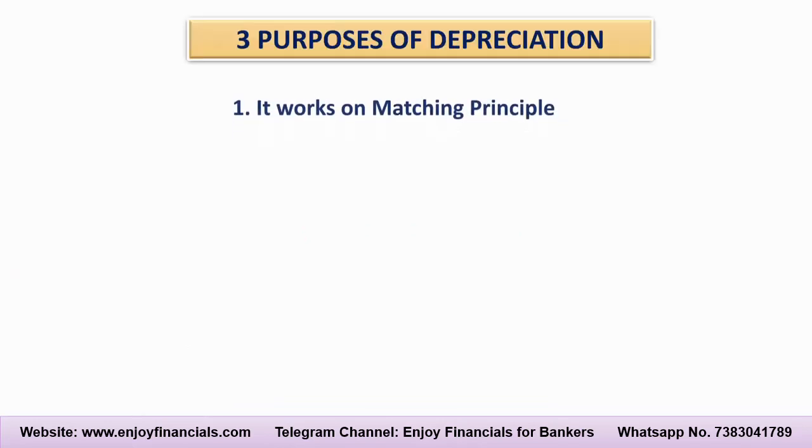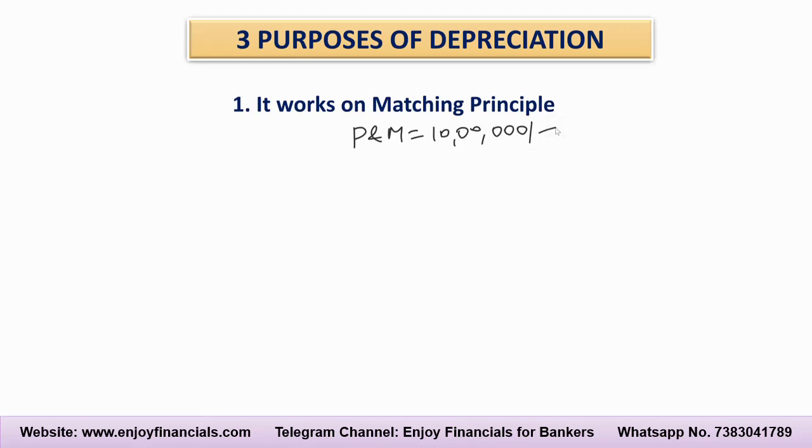The first is the matching principle. What does the matching principle say, friends? Whenever a company purchases, suppose, plant and machinery of 10 lakh rupees, why am I not straight away debiting this 10 lakh rupees from the profit and loss account? Why am I putting the value of this plant and machinery in the balance sheet?